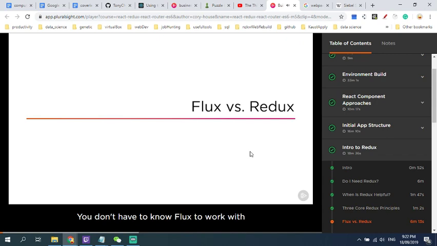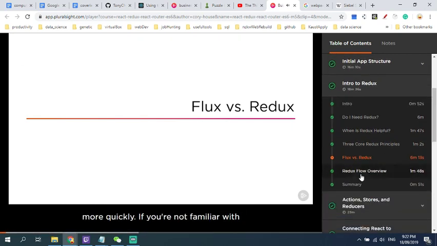You don't have to know Flux to work with Redux, but if you happen to know Flux, that will certainly help you pick up Redux more quickly. If you're not familiar with Flux, that's just fine. Go ahead and skip this clip. Flux was the precursor to Redux, but today Redux is much more popular than Flux. That said, if you're curious about Flux, I cover it in detail in Building Applications with React and Flux.